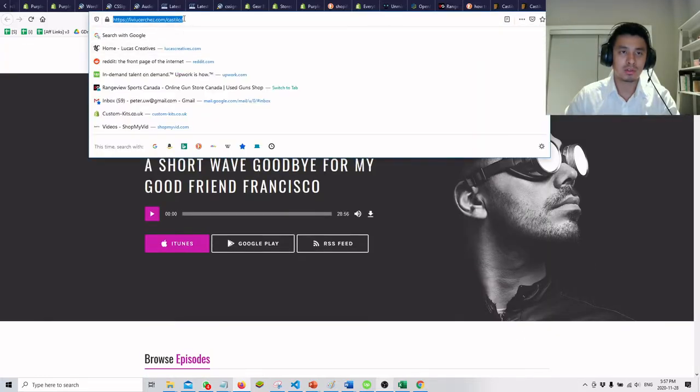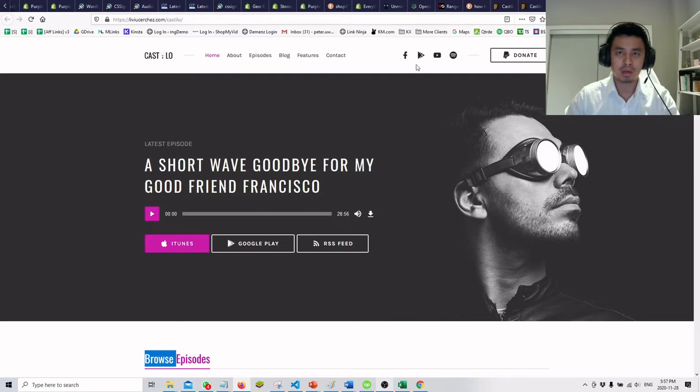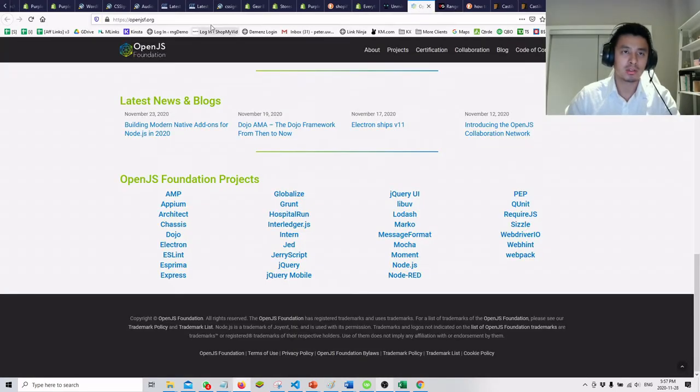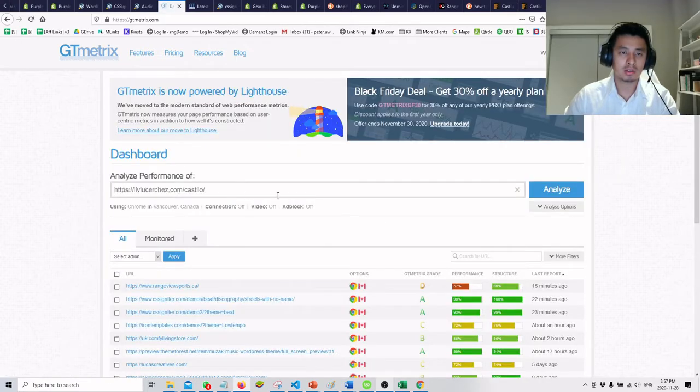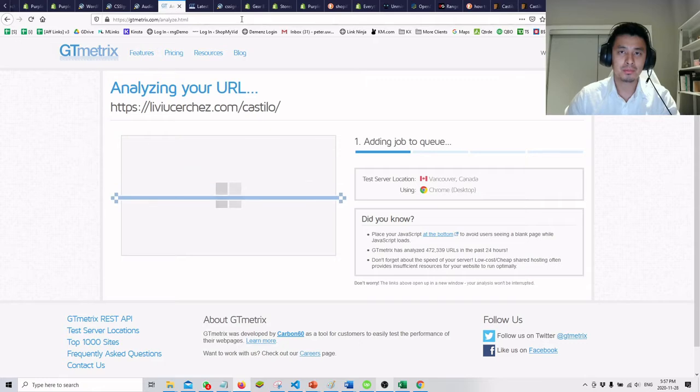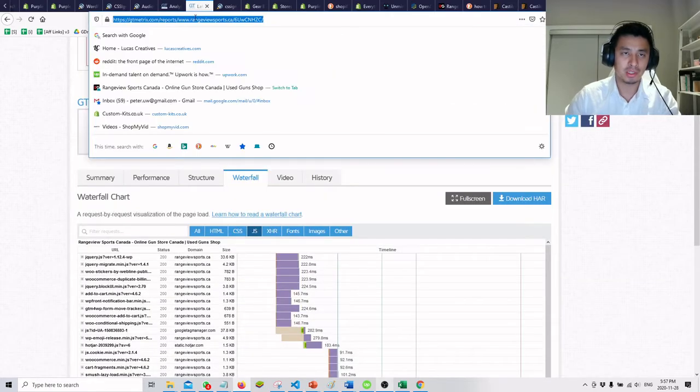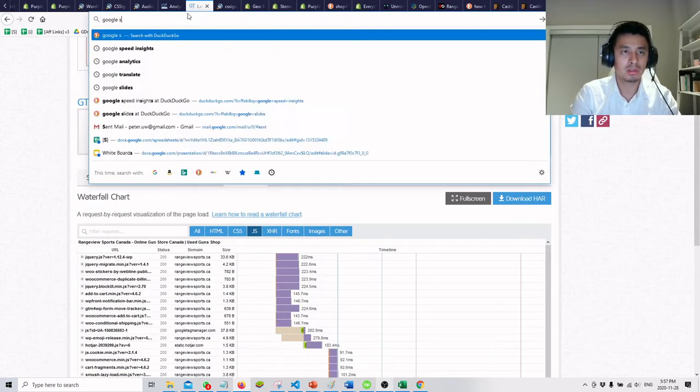Okay, so this is good. This is just the theme author, and then he's got this one main theme, right? So we have to scrutinize it a little bit. Take it to GTmetrics, right? Take it to GTmetrics. Go through here. You can do Google Speed Insights as well.